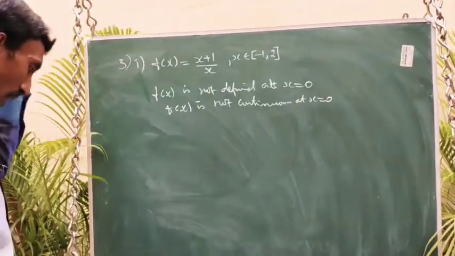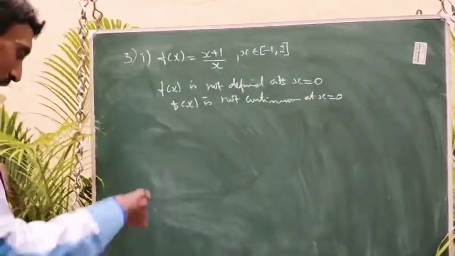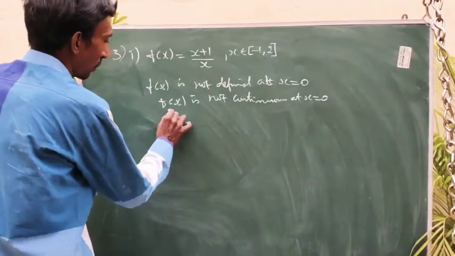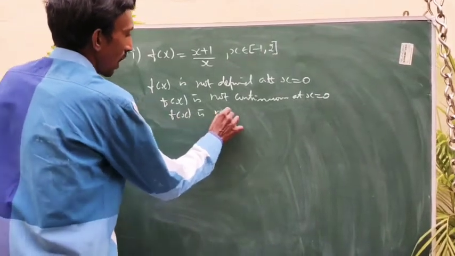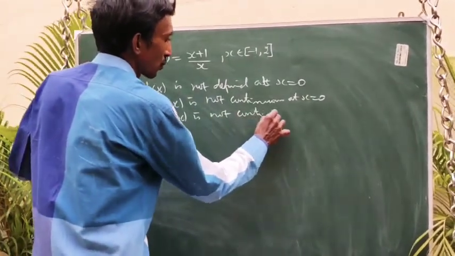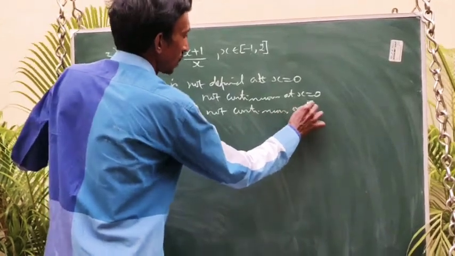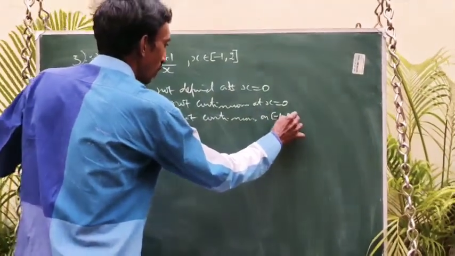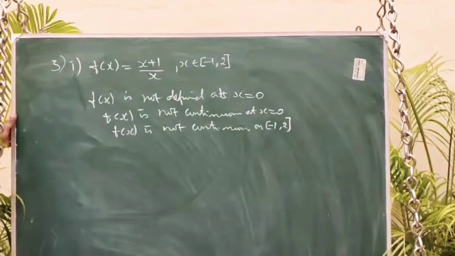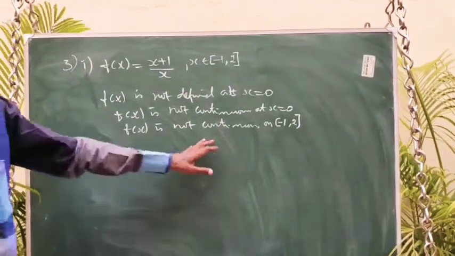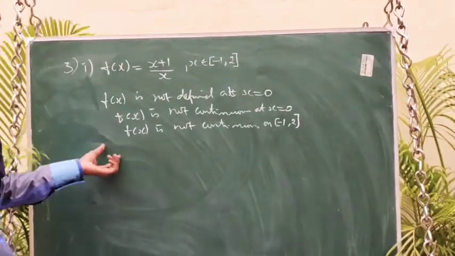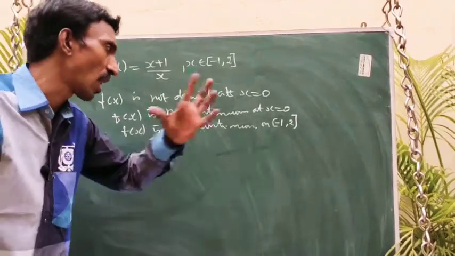Not continuous at x equal to 0 means not continuous on the whole interval. F of x is not continuous on closed interval minus 1, 2. Therefore, Lagrange's mean value theorem is not applicable. Here, write the conclusion.